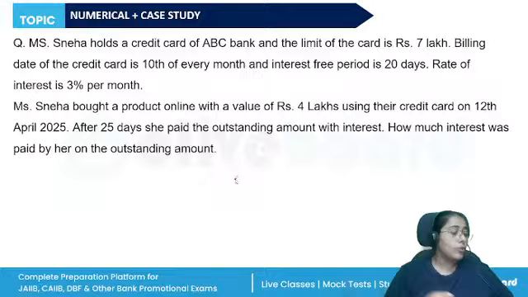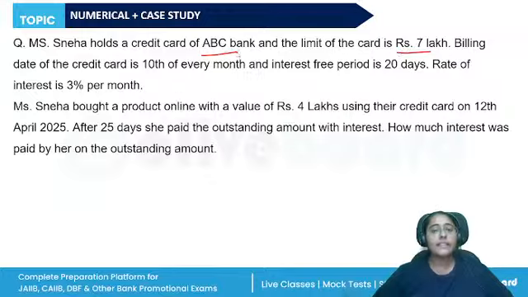This question also on the credit card, how the finance charges are calculated, how the minimum amount due is calculated is also important. Miss Sneha holds a credit card of ABC Bank and the limit is rupees 7 lakh. Billing date of the credit card is 10th of every month and the interest free period is 20 days.